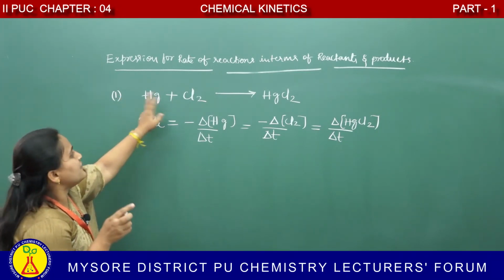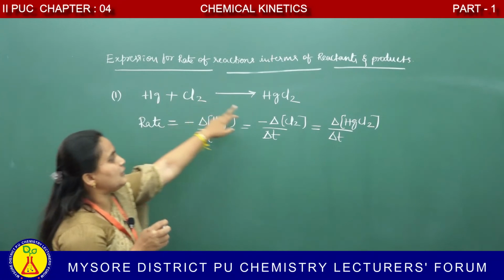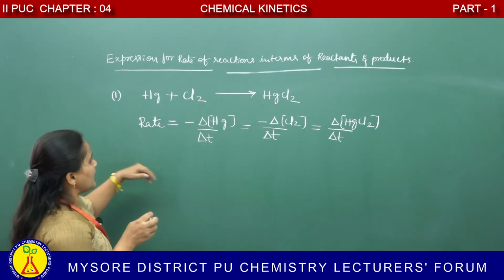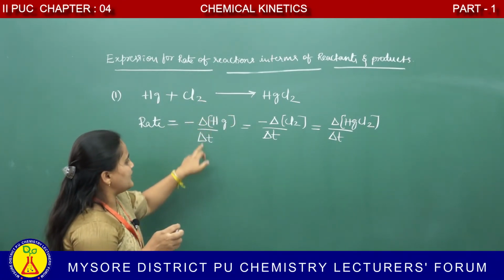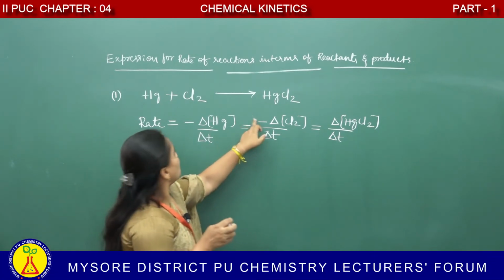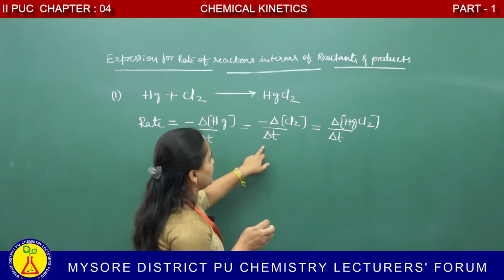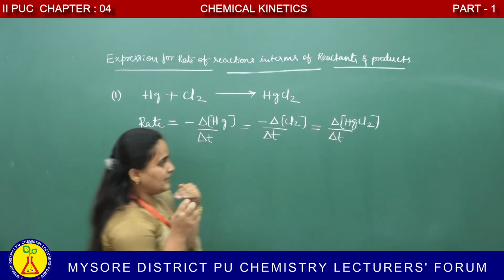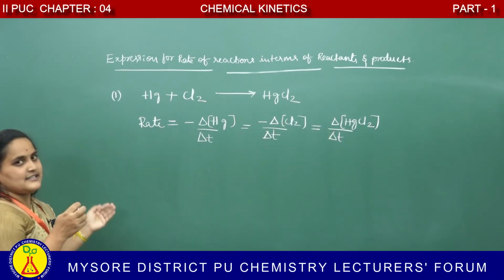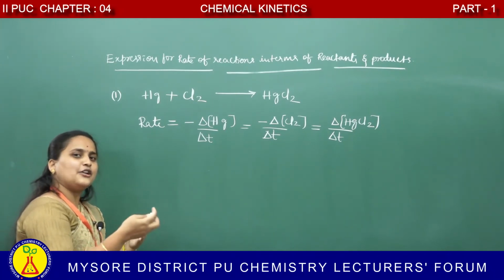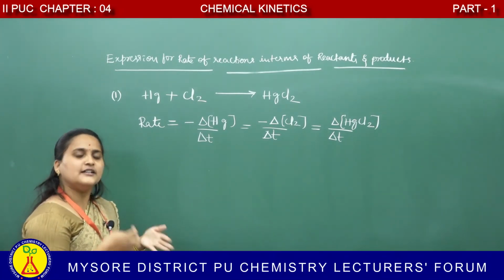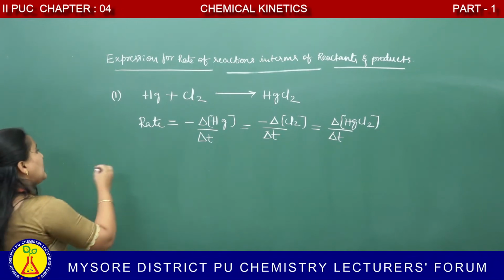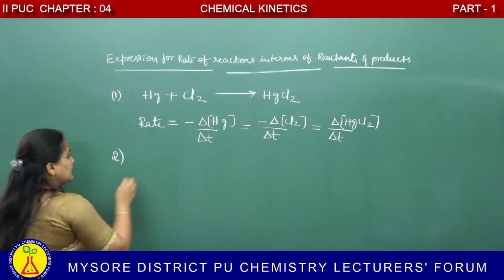In the reaction in which the stoichiometric coefficients of reactants and product are the same, the rate of reaction is expressed as minus delta Hg divided by delta t, equal to minus delta Cl2 divided by delta t, equal to delta HgCl2 divided by delta t. In this case, the rate of reaction is equal to the rate of disappearance of reactant and the rate of appearance of product. Next we have to consider another example,